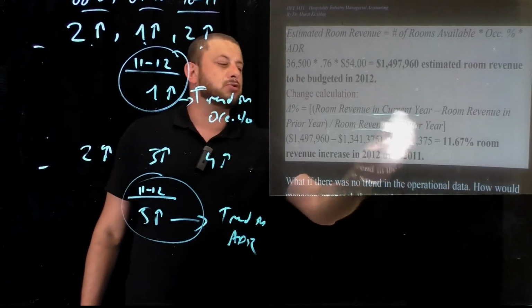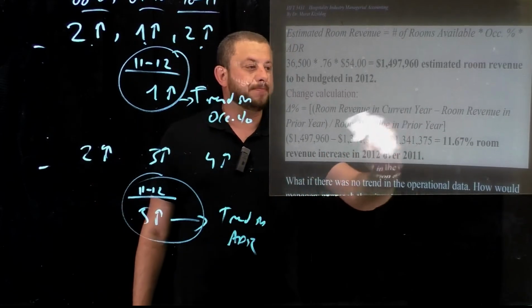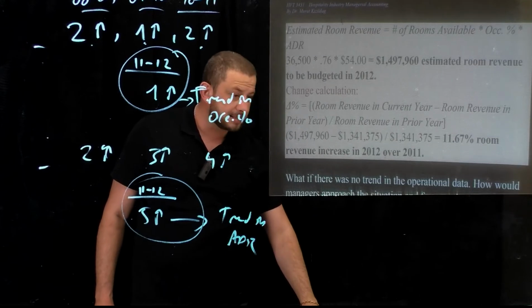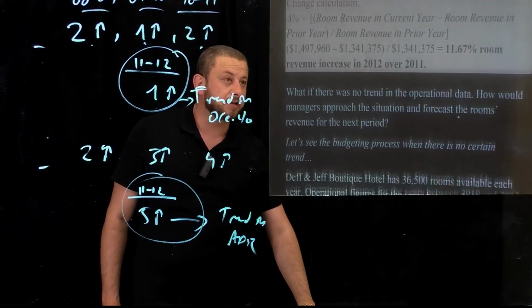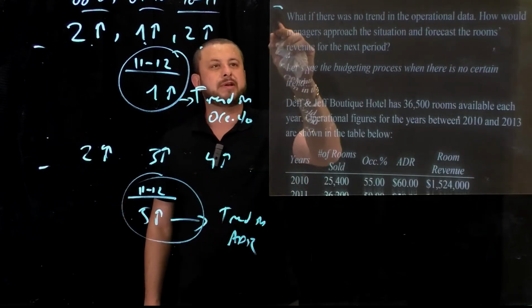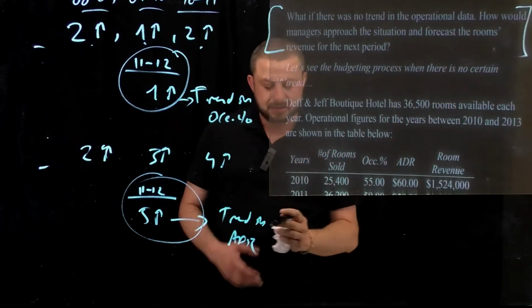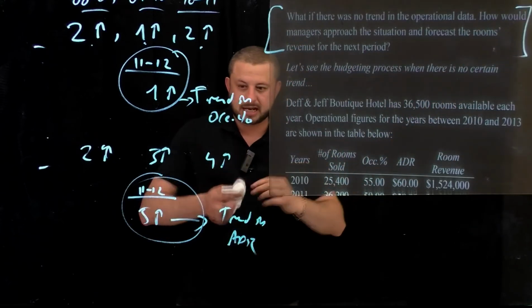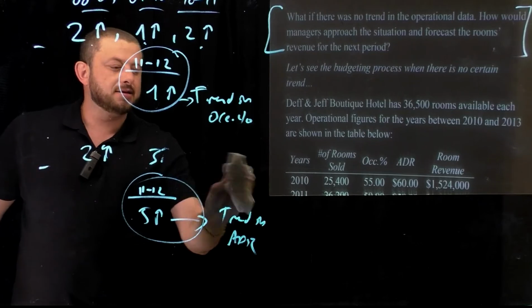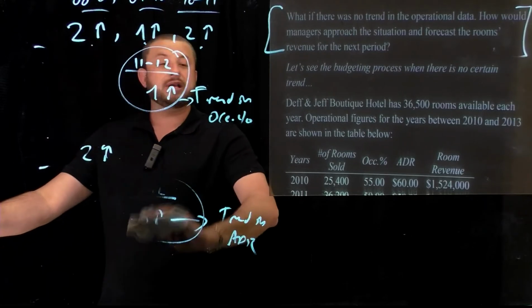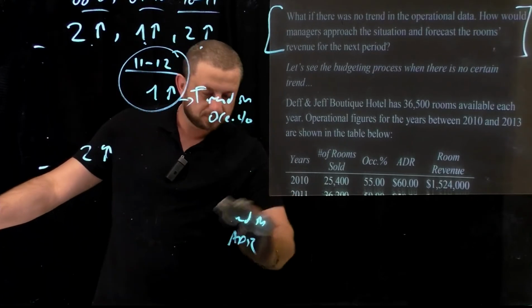What if there is no trend? What are we gonna do? So this is my second question right here, guys. Let's see. We're gonna analyze it, but take a look at it. When I'm erasing the screen, try to have that sink in, and then try to think a little bit about what if we don't have a trend?